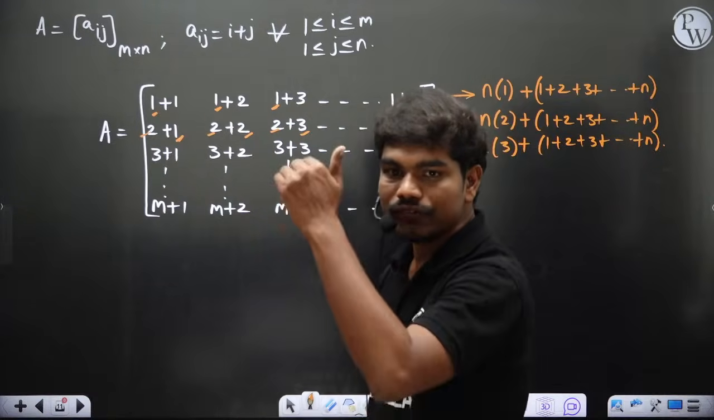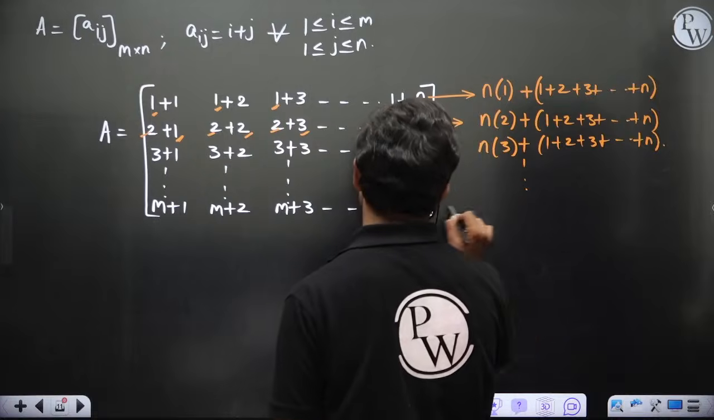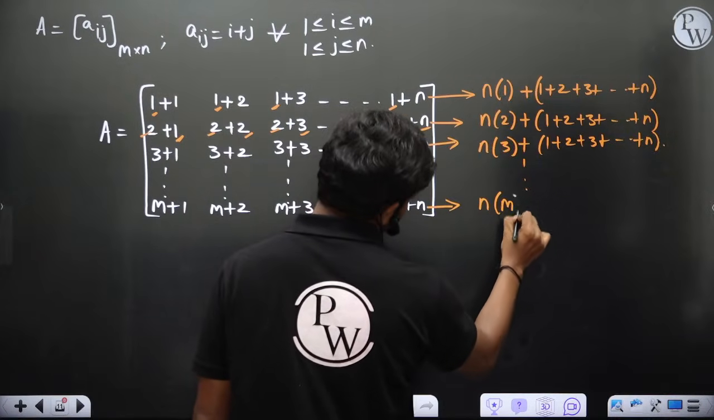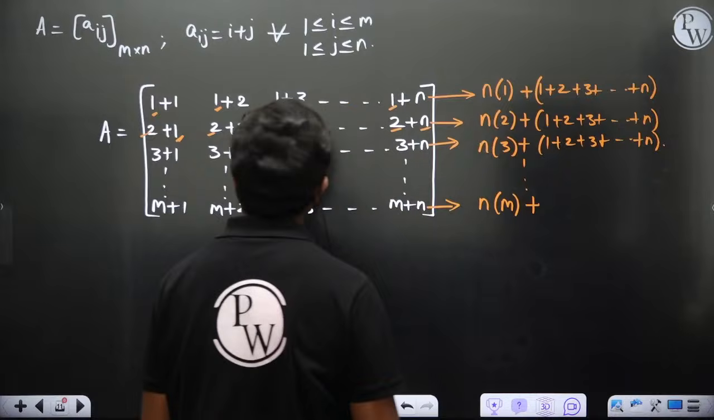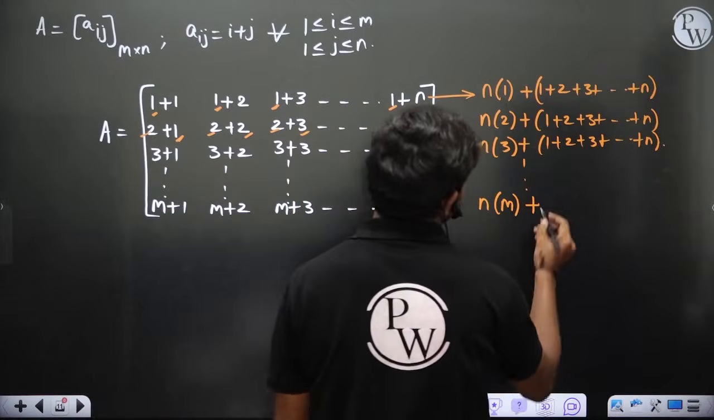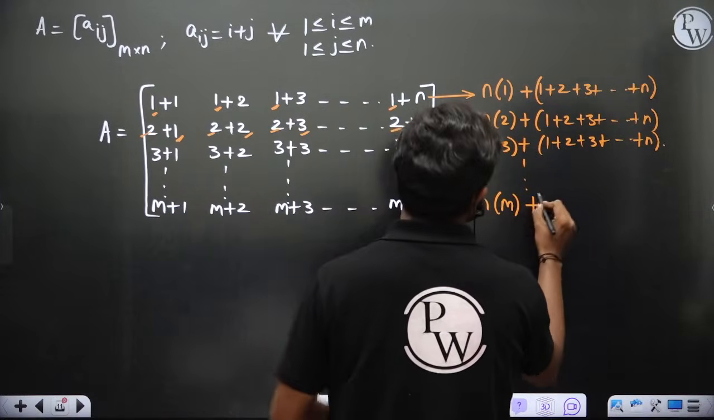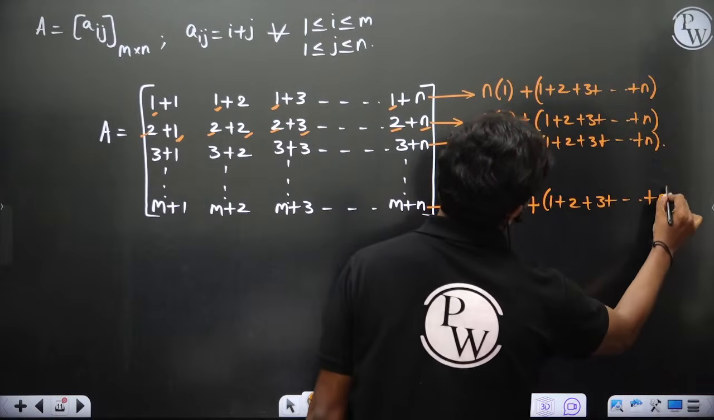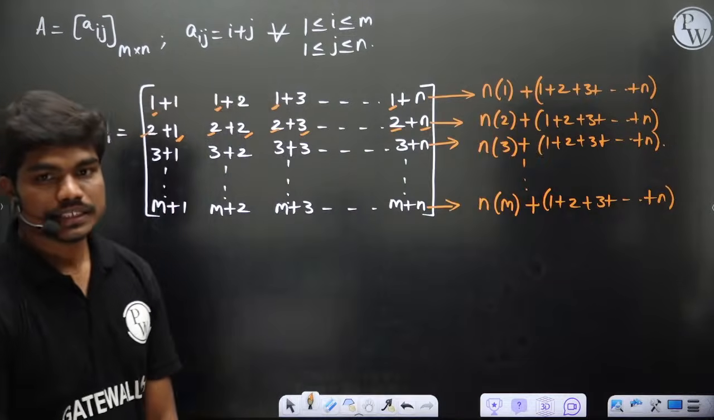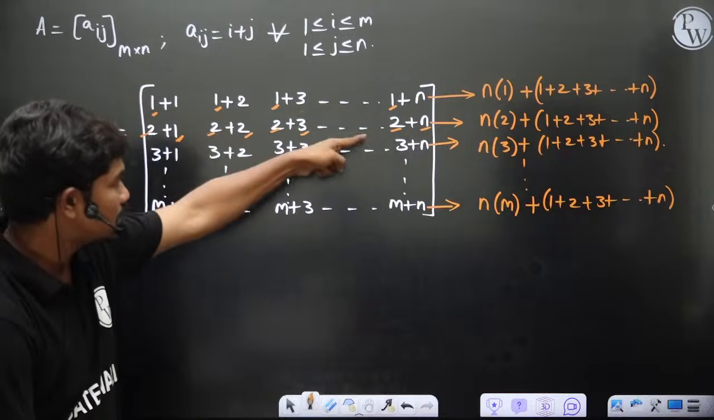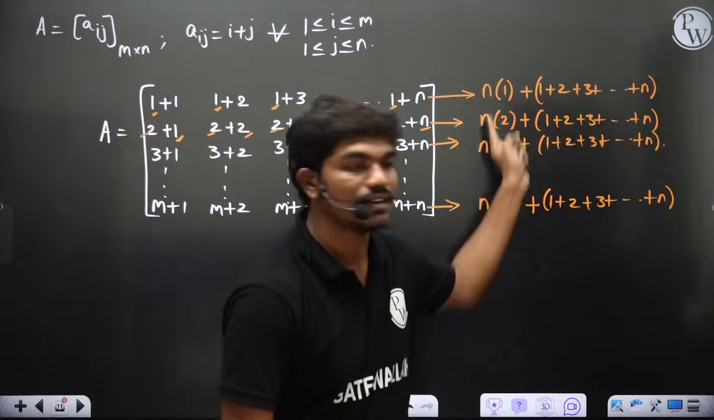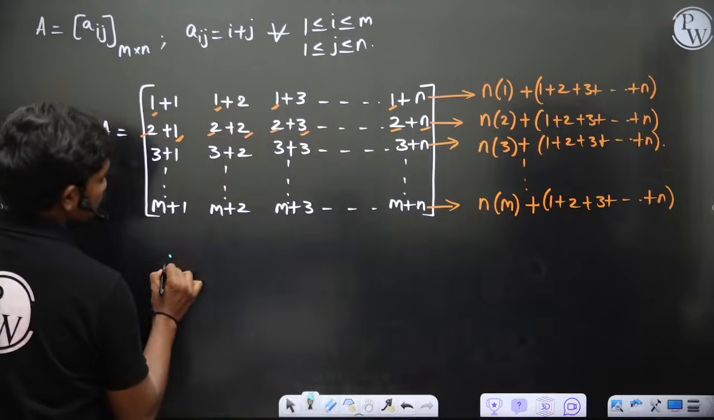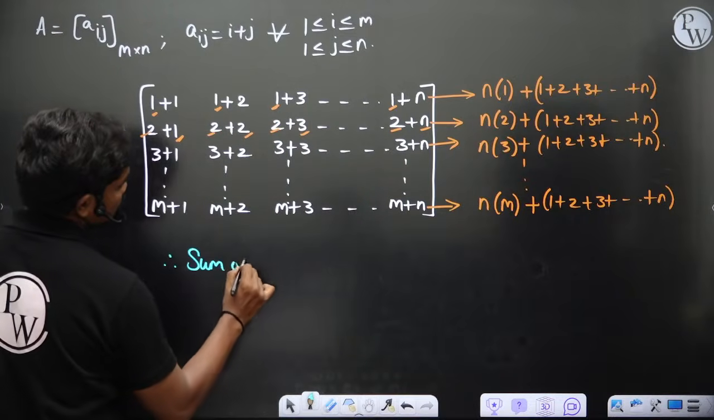Now if I extend it, the last row gives me n times m, because there are n number of m's, plus 1 plus 2, 3 and so on, n of course here. Now the sum of all these elements is nothing but the sum of all these elements. Okay, now let's see, sum is equal to the sum of all elements.